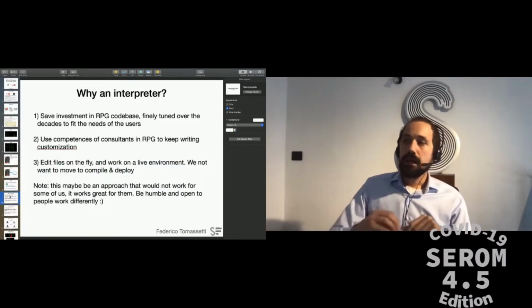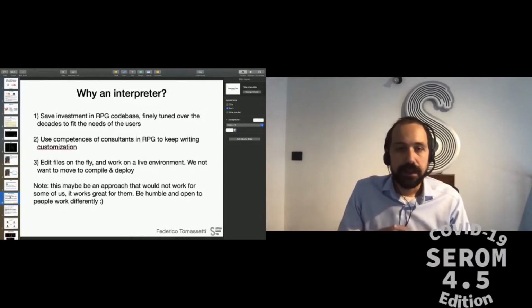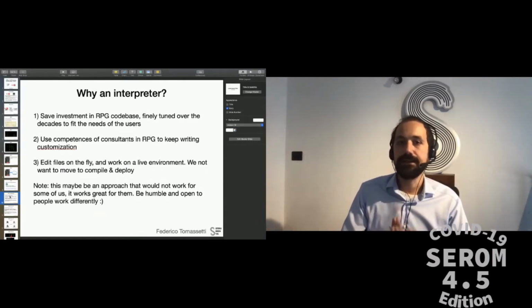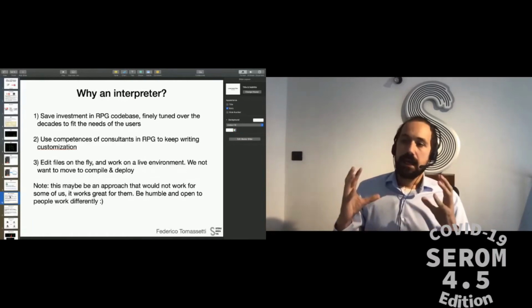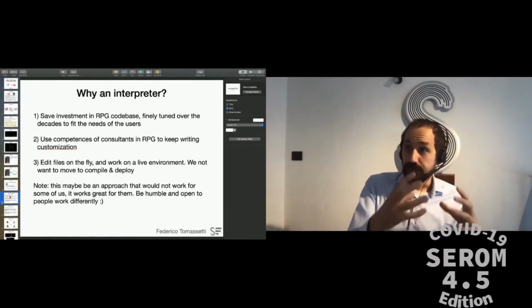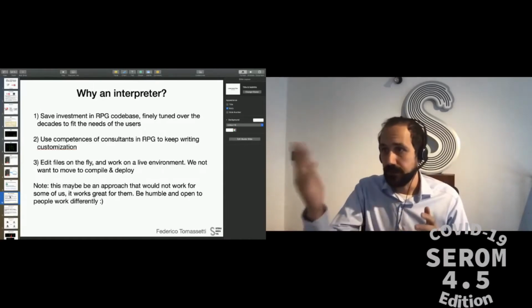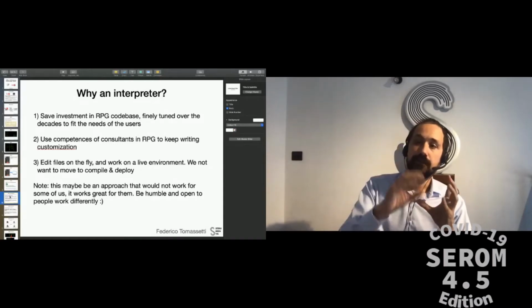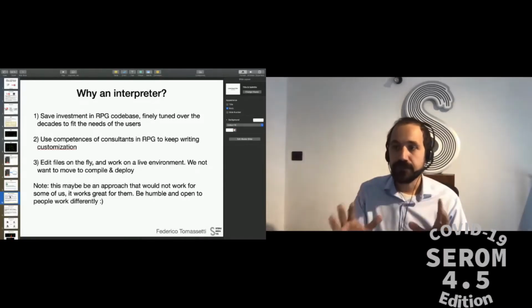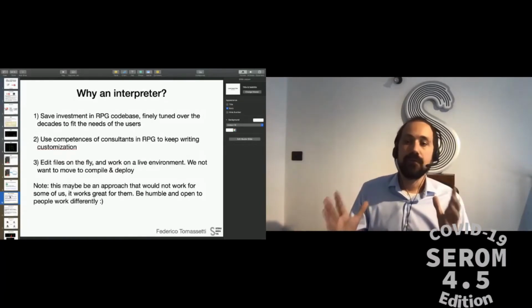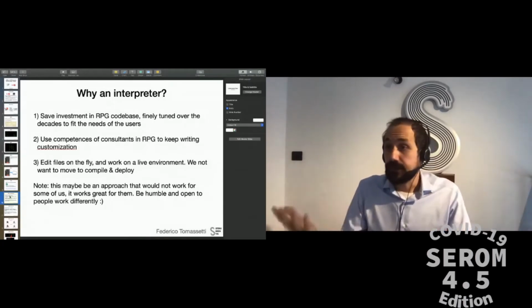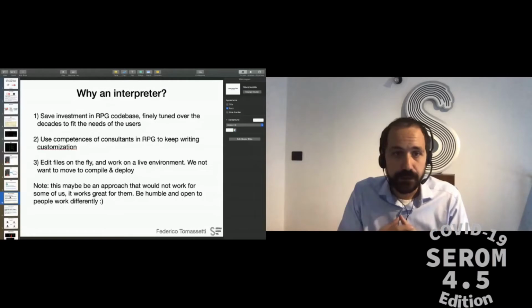Now, why did we decide to write an interpreter? We decided to write an interpreter because we want to save, first of all, the huge investments that have been made in writing this RPG code base. In this case, we have both a core that was developed by SMAP along decades, but we also have a lot of customizations that have been built for the different clients and that fit perfectly their needs. So we have no intention to just throw away this huge investment and start from scratch. That would be simply crazy.